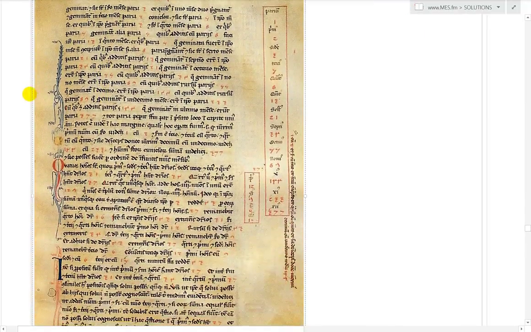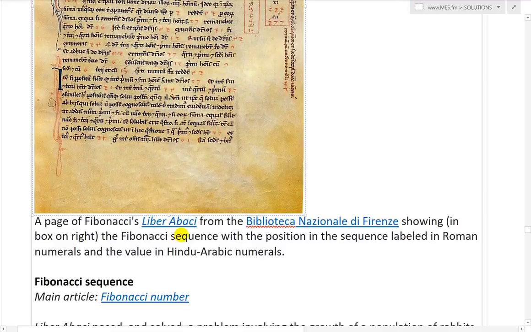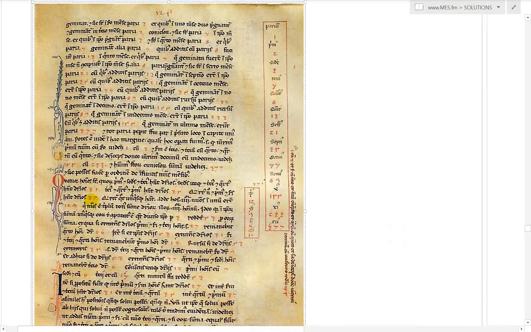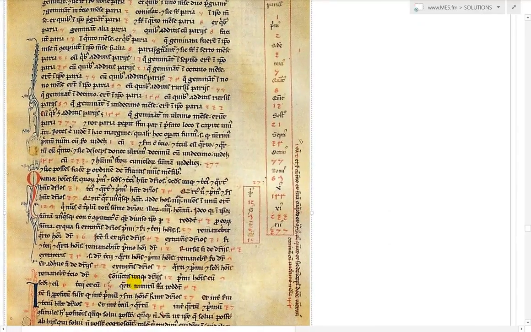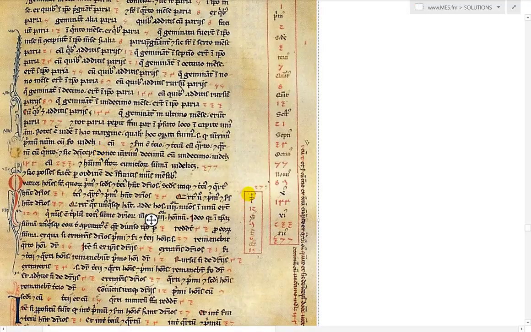So here's a page from his 1228 edition of the book. A page of Fibonacci's Liber Abaci from the Biblioteca Nazionale di Firenze, shown in box on the right. The Fibonacci sequence with a position in the sequence labeled in Roman numerals and a value in Hindu-Arabic numerals. And I believe there's a 1228 edition, but it could be a different edition. But anyways, we have a scanned copy here, and I believe these ones would be the Roman numerals. I'm not sure which ones.